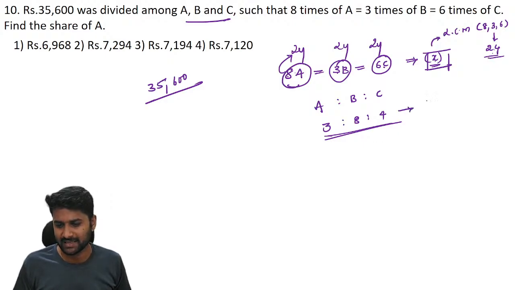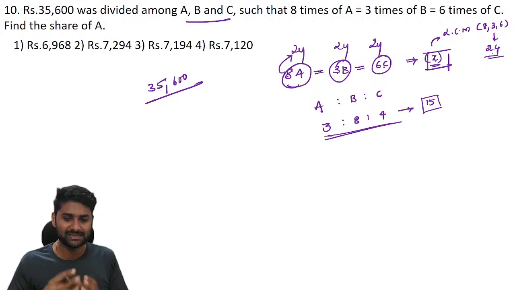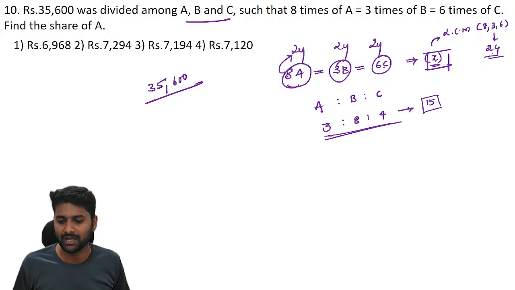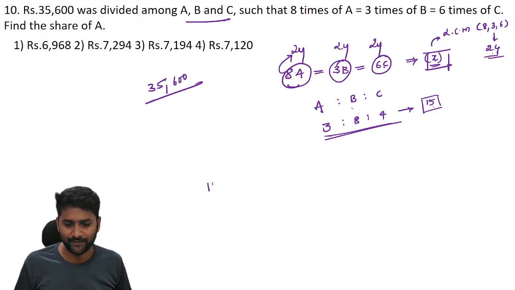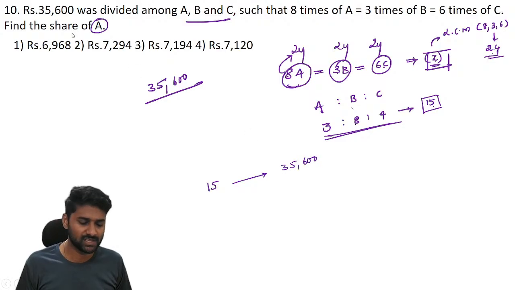Now understand this calculation. Now the total amount is 15 units. How will you get 15? 3 plus 8 plus 4. If the total is 15 units, A will get 3, B will get 8, C will get 4. Let's go through the comparison. If 15 units is equal to 35,600. Now the question, what is the share of A?